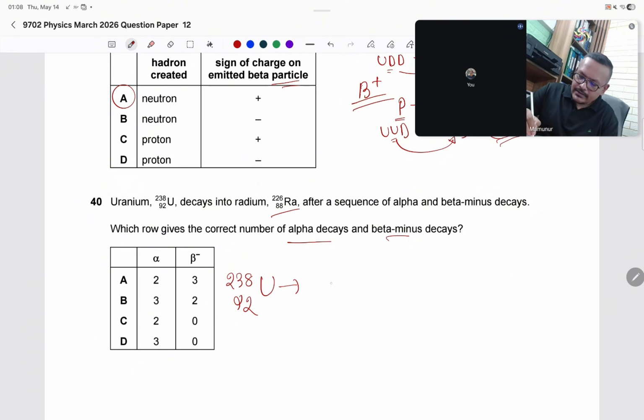Here it is producing A by emitting an alpha. Alpha is emitted, so it becomes 90 and 234. Again another alpha decay, suppose it becomes B, so it is 88 and 230.